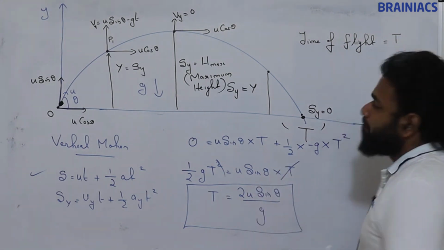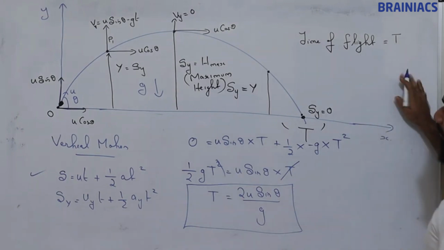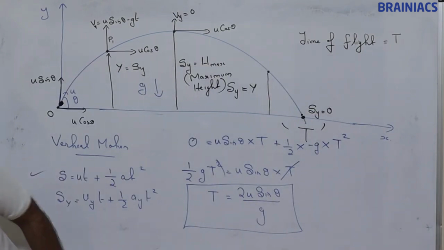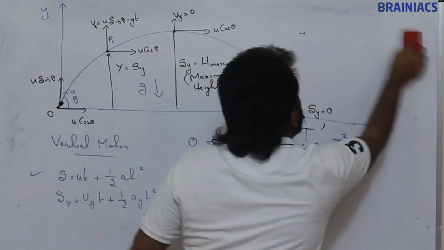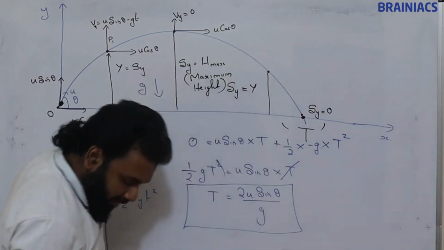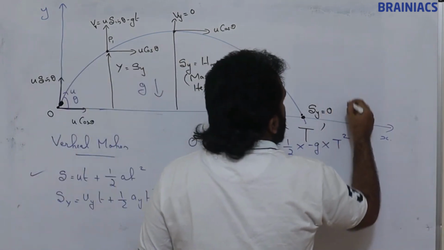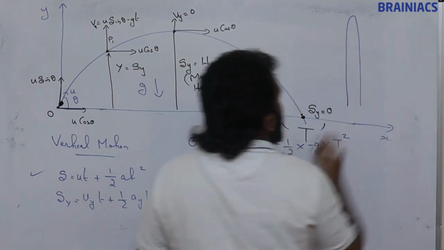Now, we have studied vertical motion in one dimensional motion also, just like this kind of motion we have studied.